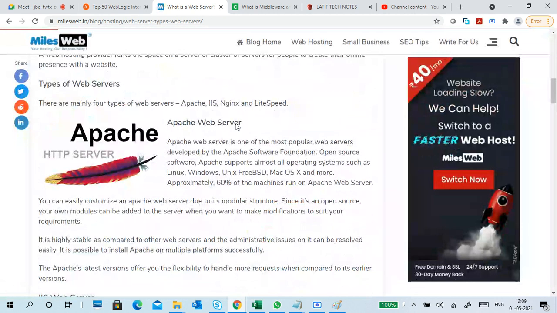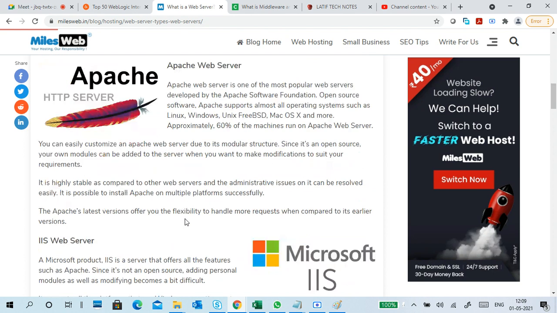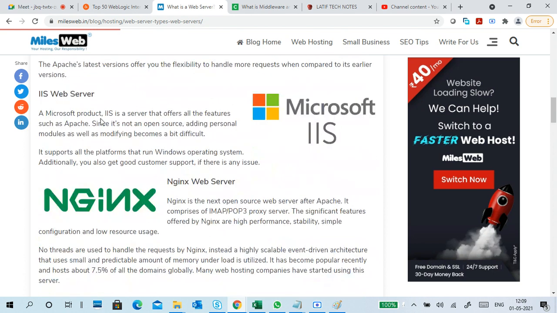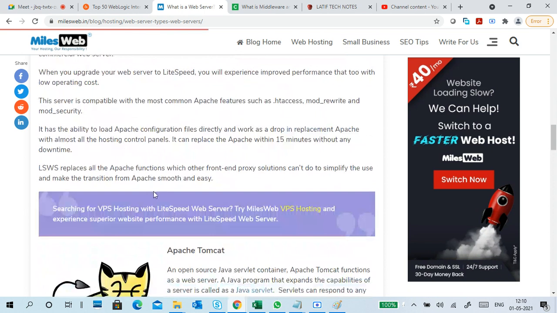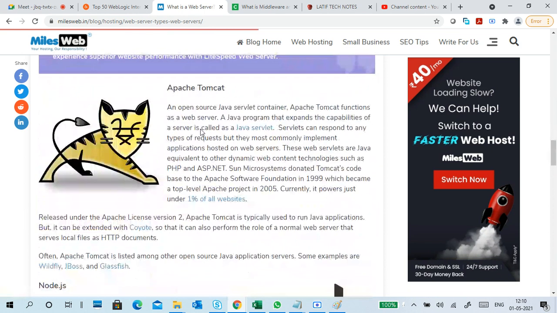Apache web server: you can directly download it from Apache. It is more suitable in a Linux environment. IIS is a Microsoft web server only. Then the NGINX server, the Lightspeed web server, and the Tomcat web server. But Tomcat is not just a web server; it is also an application-based server, which runs certain applications.